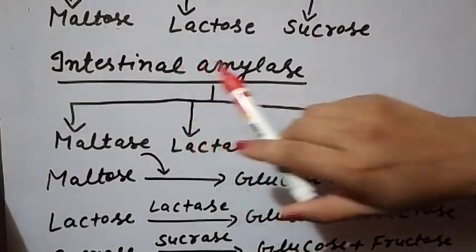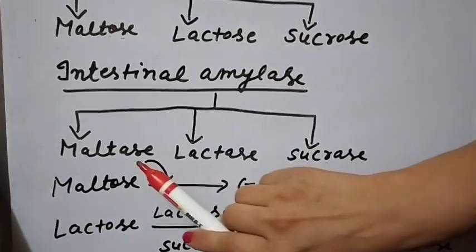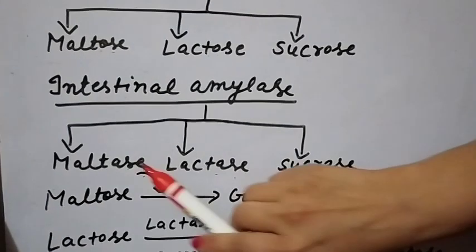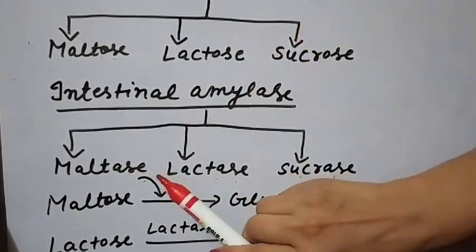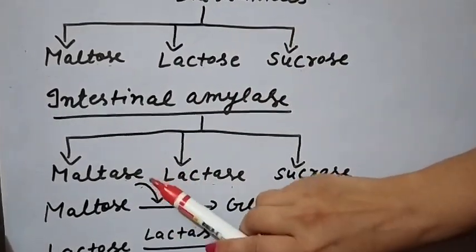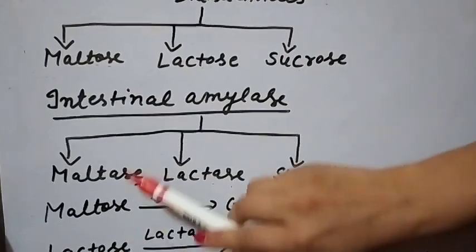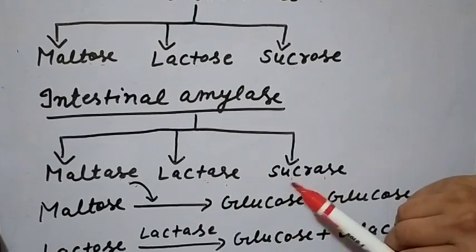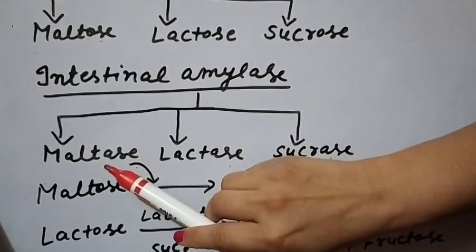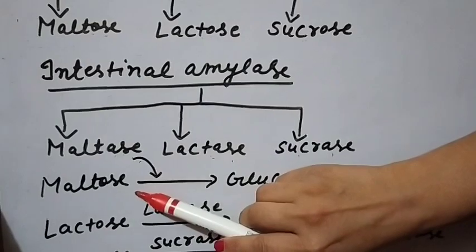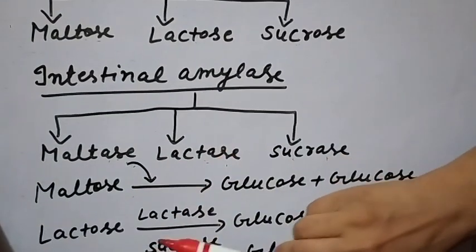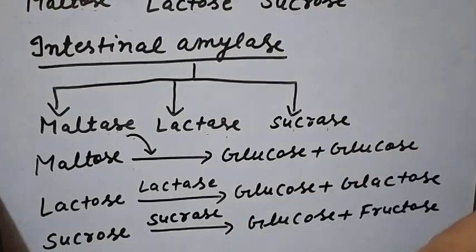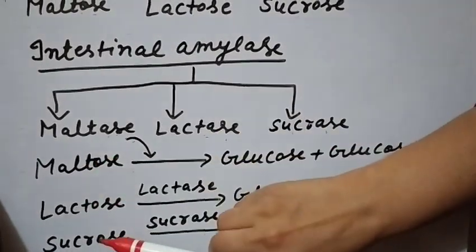Examples of the intestinal enzymes are maltase, lactase, and sucrase. These are not disaccharides, but they are the enzymes which help in the digestion of the disaccharides. That is very clear from the name: maltase acts on maltose, lactase acts on lactose, and sucrase acts on sucrose. So these three are the disaccharides.